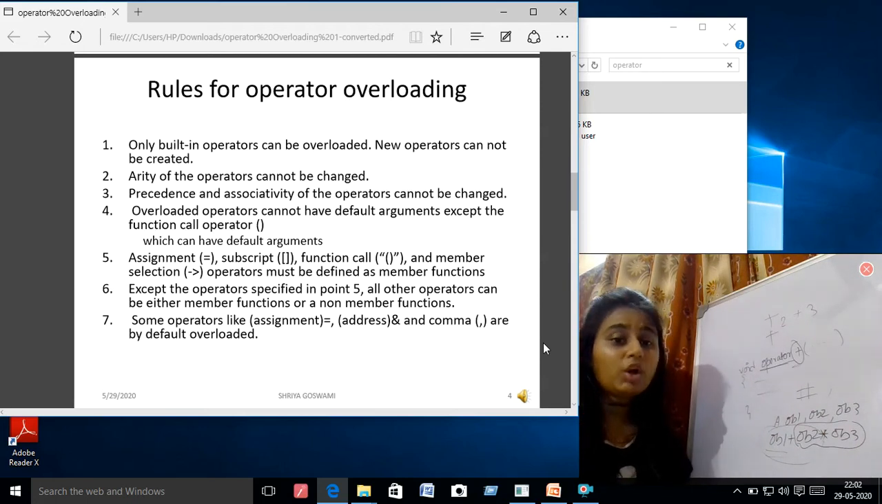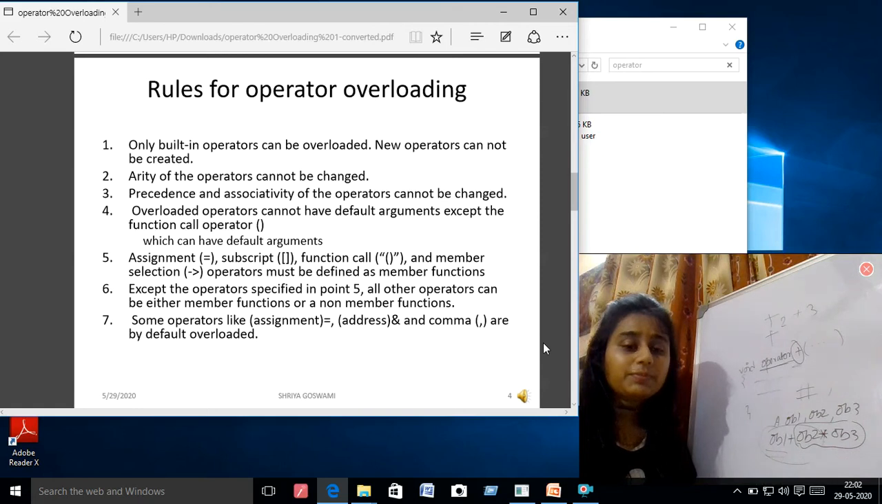Overloaded operator cannot have default argument except the function call operator. I will discuss the function call operator later. Just now remember the rules. Assignment operator, subscript operator, function call operator, all of these operators must be defined as member functions.